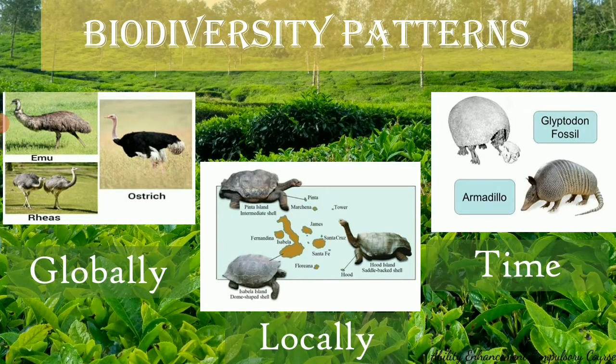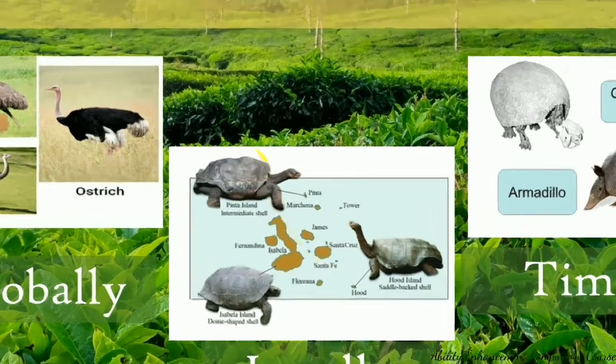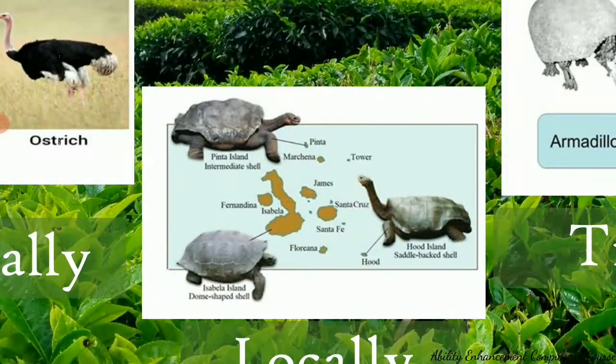In the second type of diversity, that is the local diversity, species vary locally. This too is associated with the latitude and the altitude of a place. In this pattern, the animal species occupy different habitats within the same local area. Globally, we are talking about different parts of the world, but locally, it means the species are present in different habitats but within the same area. One very good example here is the Galapagos Islands, which is a group of islands that are very close to each other, but each one has its own climate.